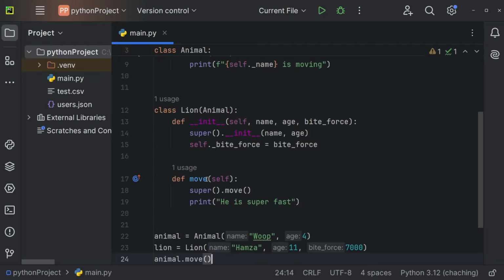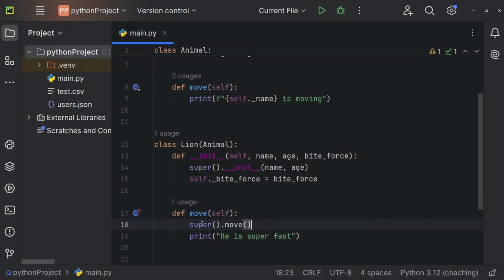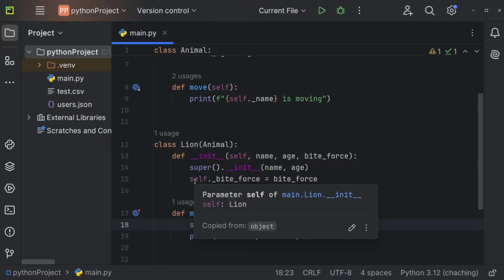So we're just calling the parent move method, so the animal move method, by using super.move, and afterwards we also added this print statement for the line. So by using super, we're able to extend the behavior of the parent class, and you especially oftentimes use it to call the parent constructor, and then add a couple more properties for the child.